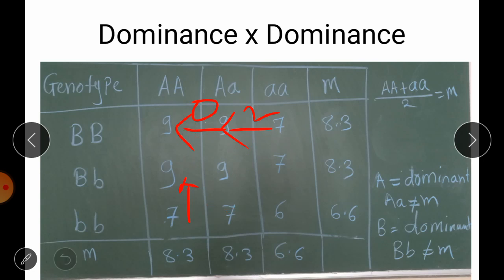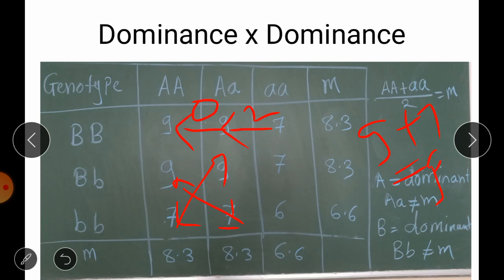Then we have to check whether there is interaction present or not. So we have to take simply this one. So if you check here, both genes are showing a complete dominance. Okay, and therefore if you take this diagonal, you will get the same value.